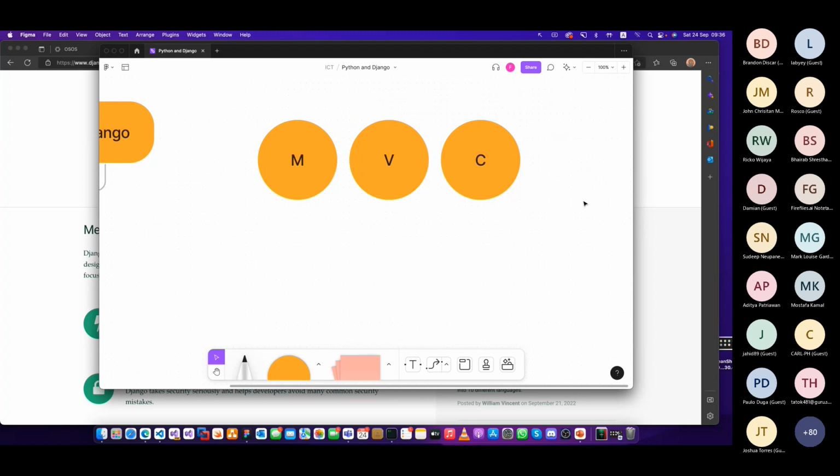This is the pattern we're going to be looking at, right? MVC. This is a design pattern we use to develop websites or web applications. M stands for model, V stands for view, and C stands for controller. So we're going to use this pattern to develop our website. Models will be all your data, and the views will be your presentation, like the HTML or whatever output you see. The controller will be handling this.